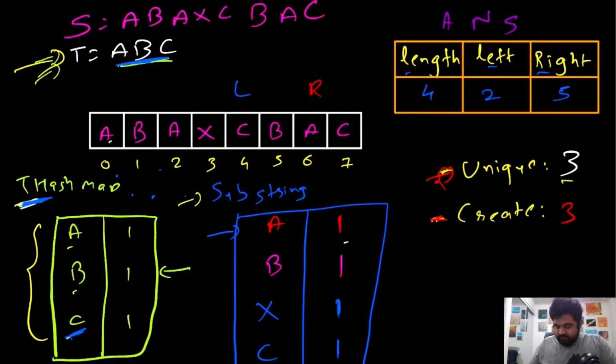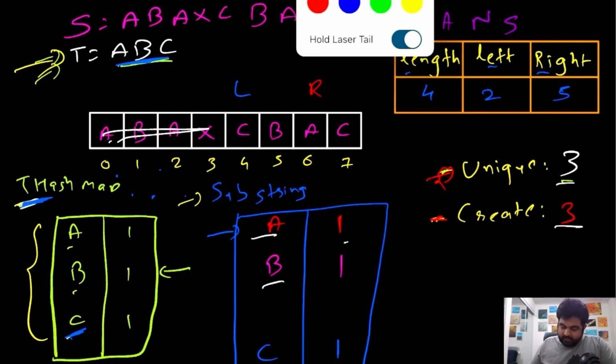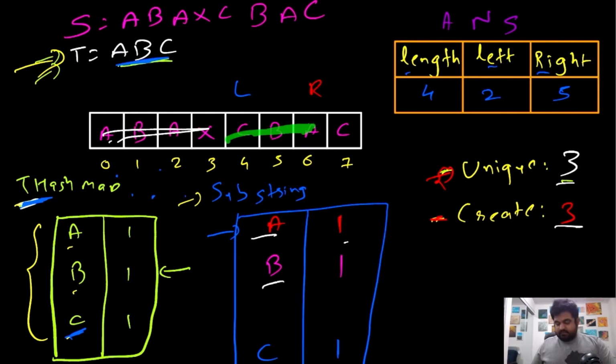Now again we increase the value of left, so left is again at this position, so we ignore this x because we already got rid of it, which means we have already traveled all the values so far, and now we are at CBA. Now CBA has all three elements that were needed, which means this is also a potentially better substring that we have found, and the length of this is actually 3. Because the length is 3, this can be a better answer, so we note it down.